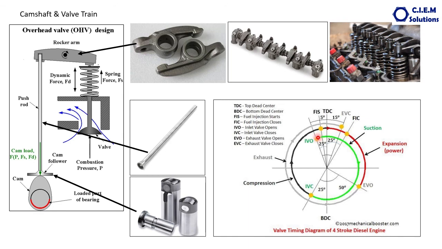In other engines it may be different, maybe 30, maybe 35. The period when both the inlet and exhaust valves are kept open is called the valve overlap. This is because the fresh air entry inside the cylinder pushes the leftover exhaust gases out of the cylinder. The duration, angles and all depend upon the engine manufacturer's design.